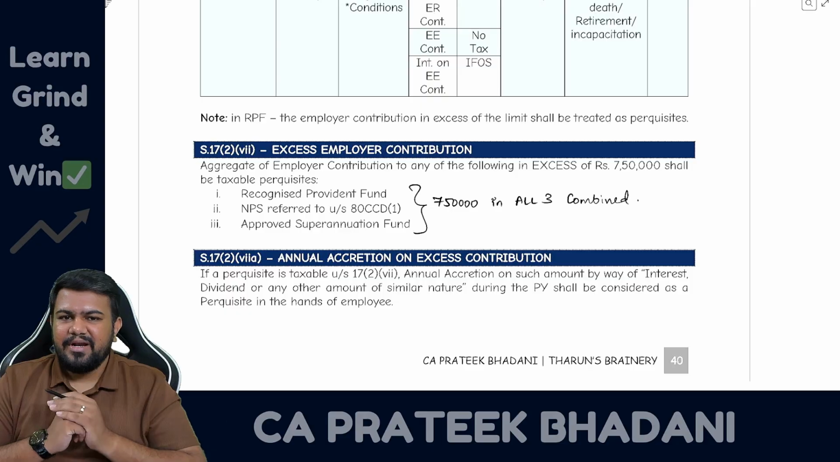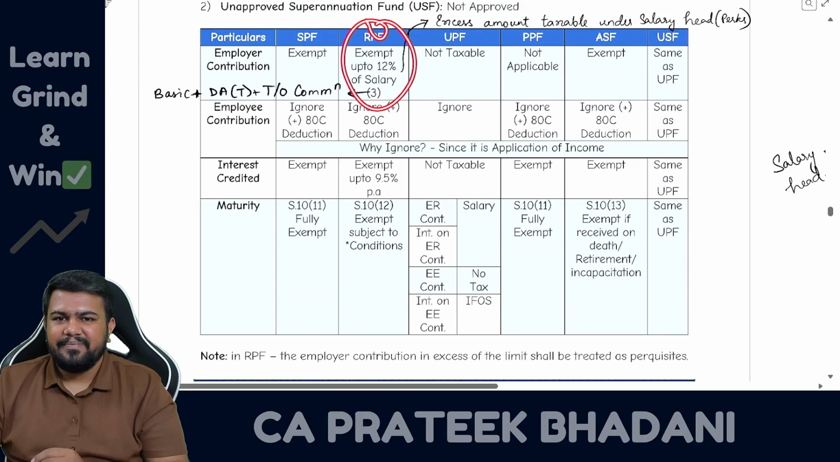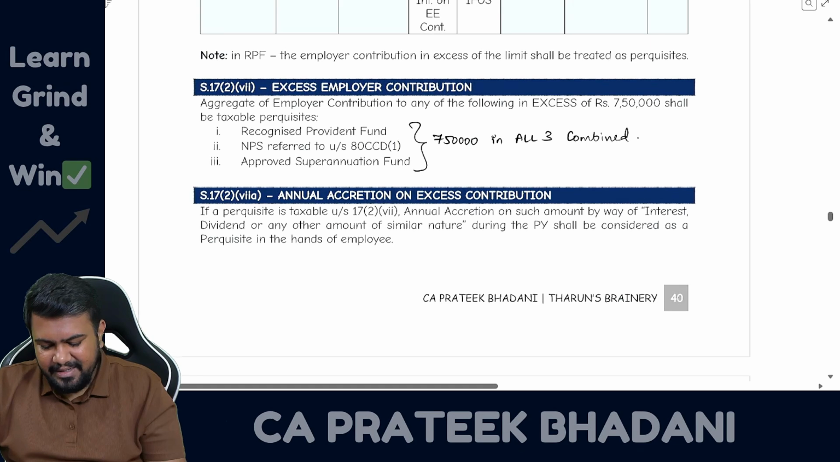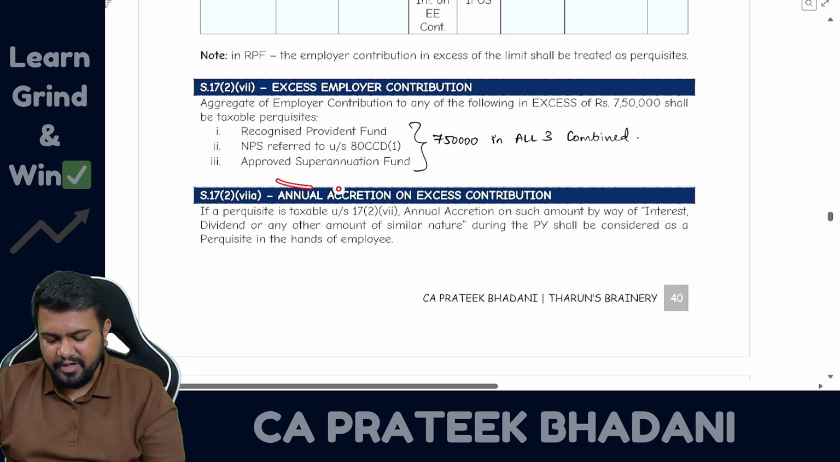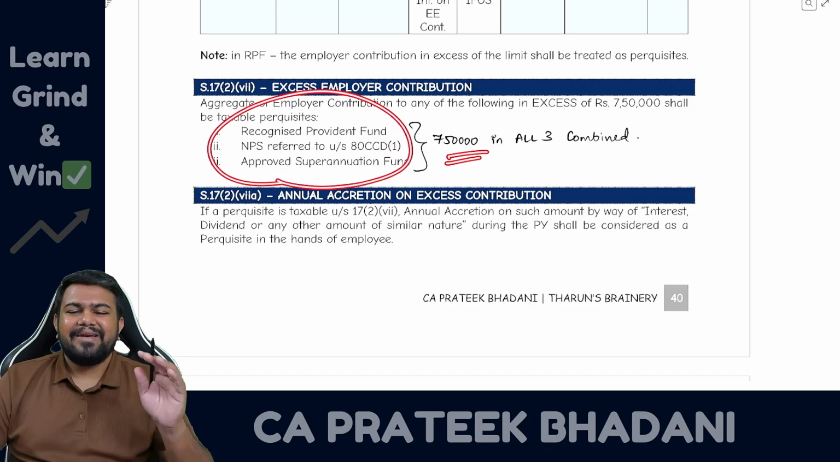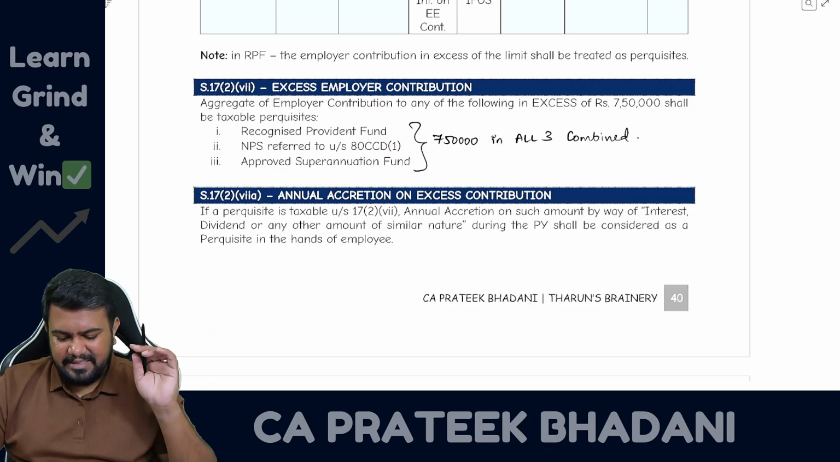So maximum 7.5 lakhs. So first level, what did we see? 12% of salary. Correct? What is the second level? Second level is that recognized provident fund plus NPS plus approved superannuation fund, all the three put together 7,50,000. If it is more than 7,50,000, then the excess amount is taxable.